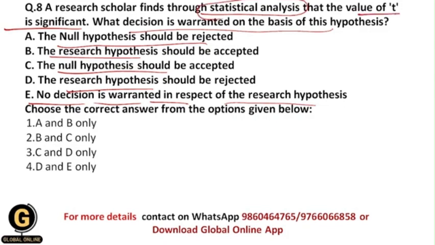So whenever we get the t value as significant, we need to accept the research hypothesis, and in this situation we need to reject the null hypothesis. That's why two decisions are warranted on the basis of this hypothesis: the null hypothesis should be rejected and the research hypothesis should be accepted.